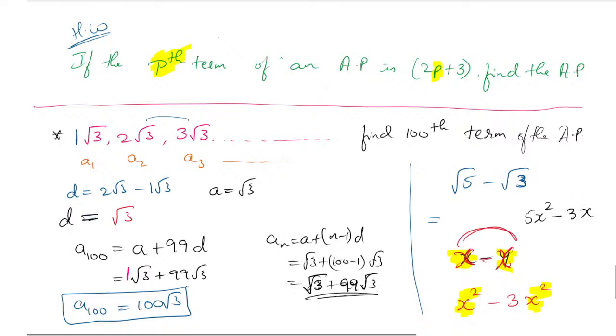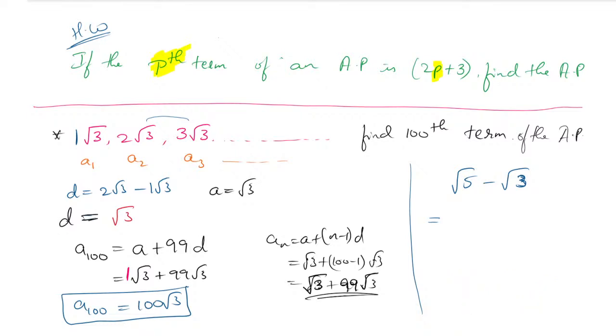Why are they not like terms? They are unlike terms because here we have x square, but on the other side we have x. Both are the same variable, but the powers are different. So like terms must have the same variable and the same power. Then only it is called a like term. For example, if you want to make sure, I will tell you.